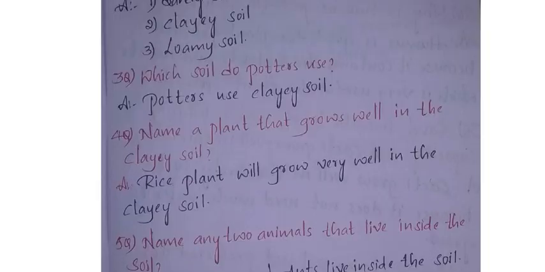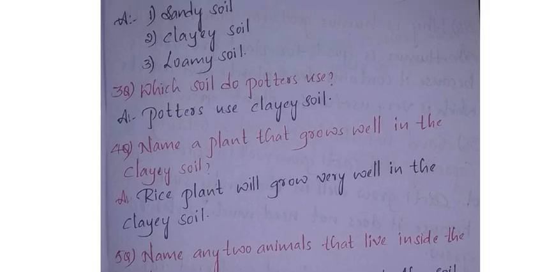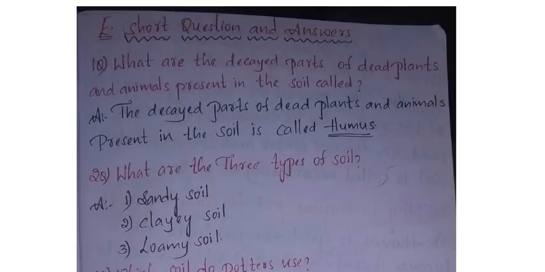Now let's move to the question answers. First I will discuss short question answers. Later we'll move on to long question answers. See children, what is the first question? What are the decayed parts of dead plants and animals present in the soil called?